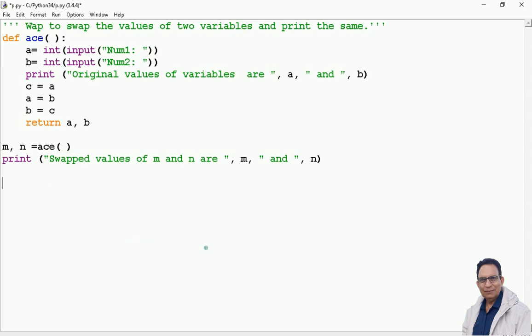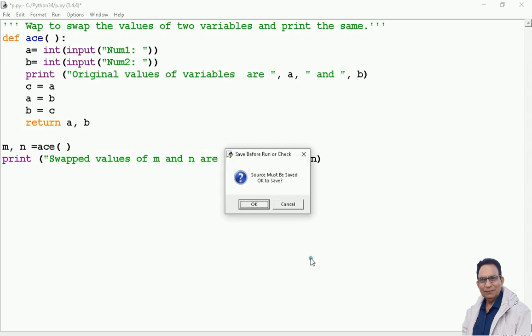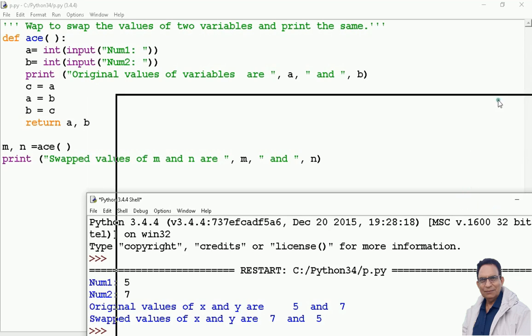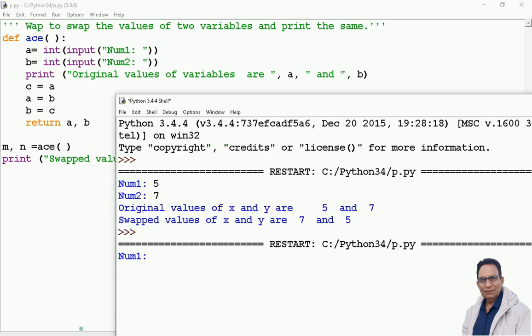Let us see the execution of the program again. For that I press F5. Again it is asking me the value of num. This was the previous execution. I take the same values or any other values if you want. Let me say 10 and 20 this time.